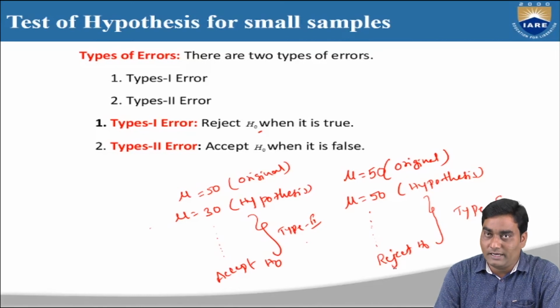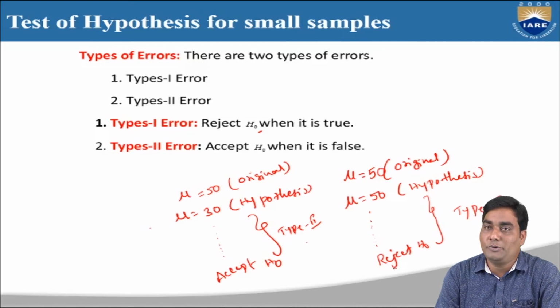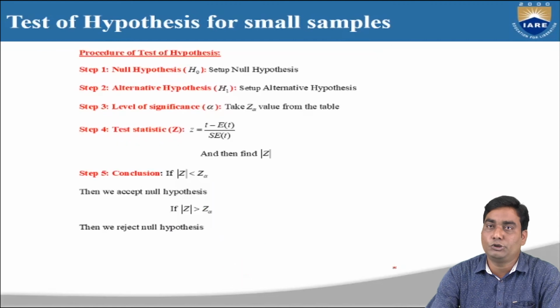So finally, type 1 error means reject H0 when the statement is true. Type 2 error means accept H0 when the statement is false. So these are the two types of errors.